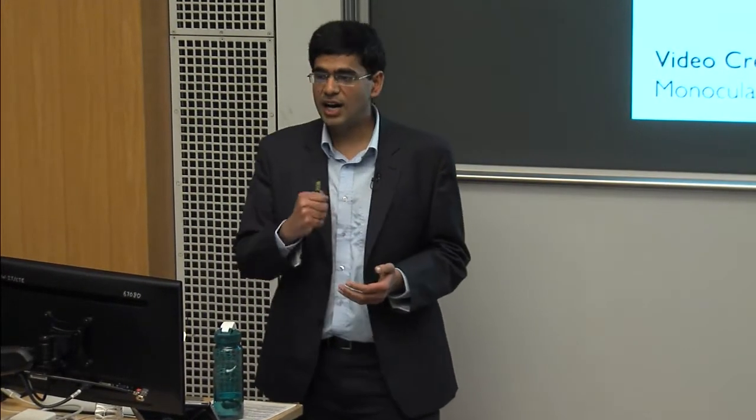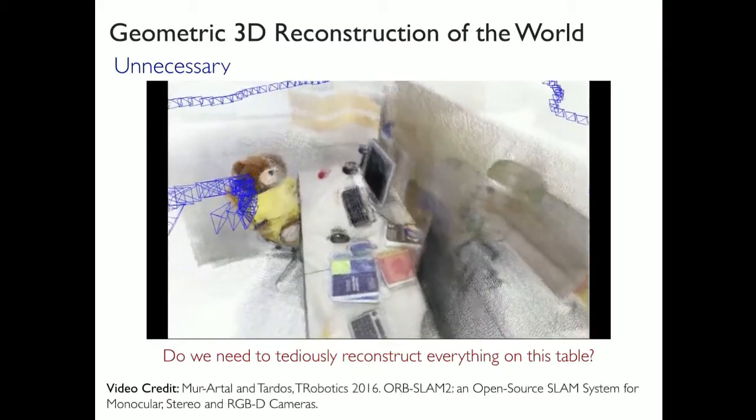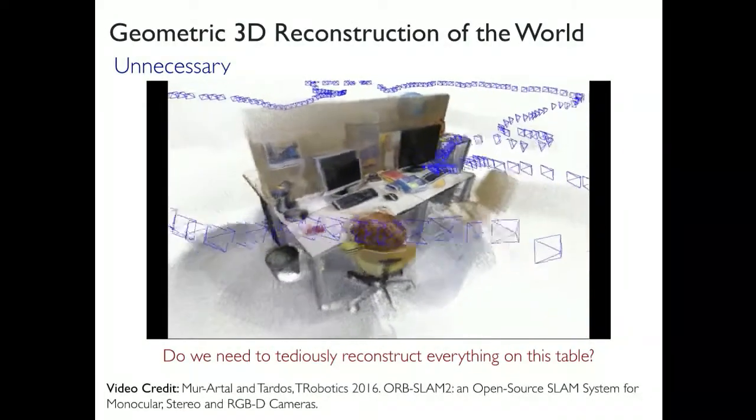First of all, a geometric 3D reconstruction of the world is actually unnecessary for the task of visual navigation. Perhaps I don't need to tediously reconstruct everything that is there on top of this table in gory detail if all I wanted to do was to walk past it. But more importantly, a geometric 3D reconstruction of the world is also insufficient for the task of visual navigation.